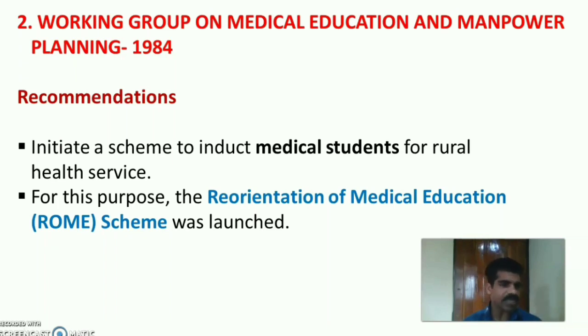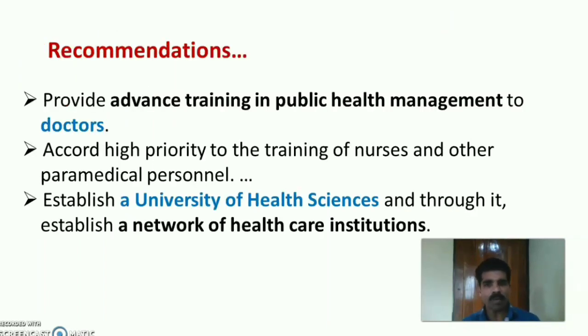The committee gave certain recommendations: initiate a scheme to induct medical students for rural health services, and for this purpose a reorientation of medical education scheme was launched later. Provide advanced training in public health management to the doctors, accord high priority to the training for nurses and other paramedical personnel, and establish a university of health science, and through it establish a network of healthcare institutions.